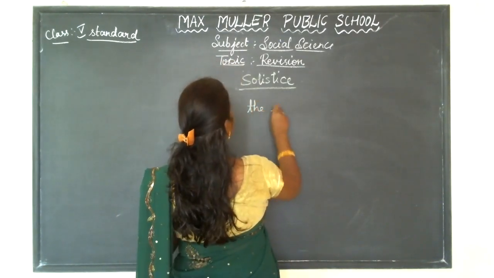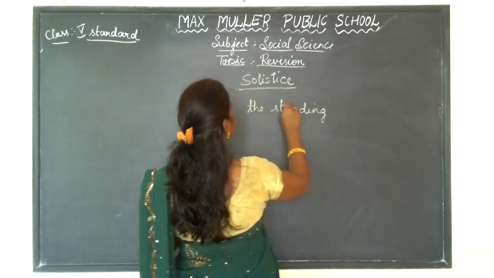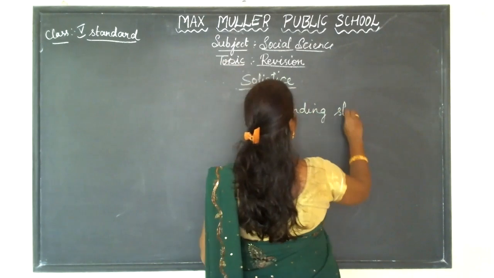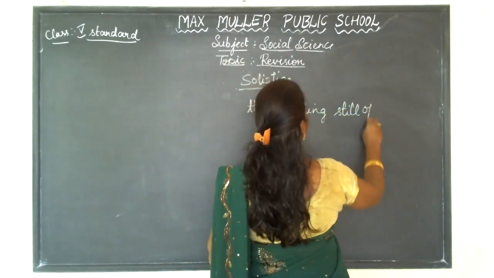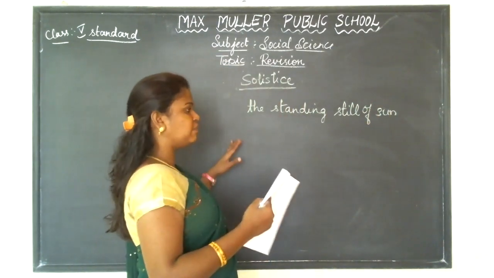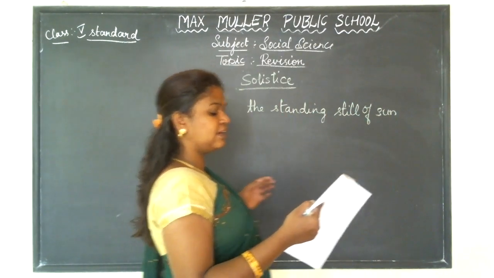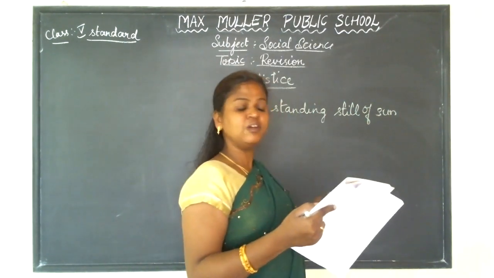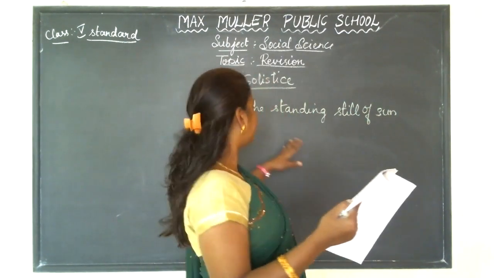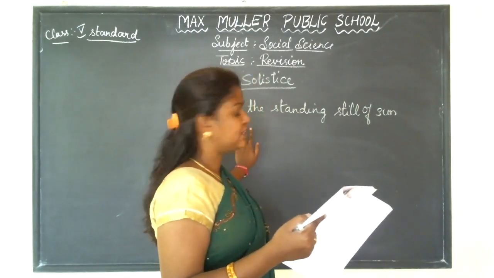Solstice means the standing still of the sun, where the earth's axis can be tilted, most inclined. Most inclined means it can be near the sun or away from the sun.